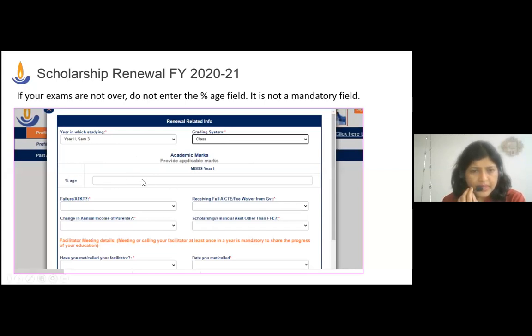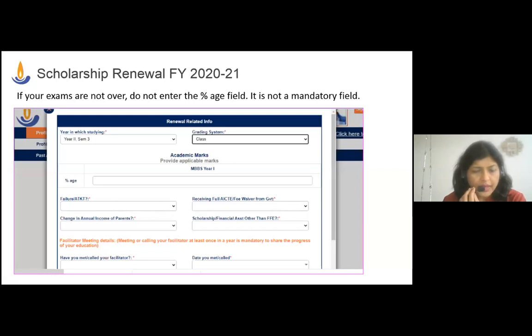Leave this percentage empty as of now, because you don't have your marks cards with you. If you have them, you can enter this field. If you don't have them, there's no need to enter anything in this field, because it's not a mandatory field. The rest of it you can enter. If you're unsure about anything, please enter some details, because these are mandatory fields. We can change it at a later point.